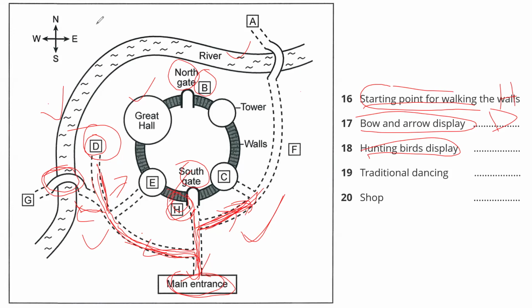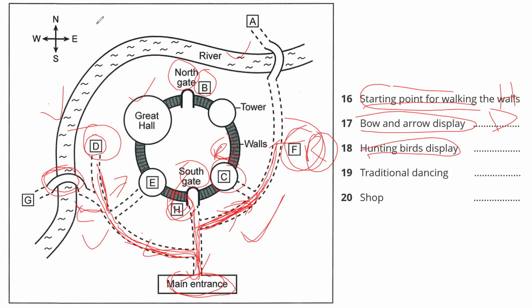Now I took the right, turn right, and it's on your right. So do you think C is on my right, or F is on my right? Definitely, if I'm walking this way, F is on the right and C is on my left. And he even said to leave the first tower. So C is the first tower. Leave the first tower, and it's on your right. So this is the right side.